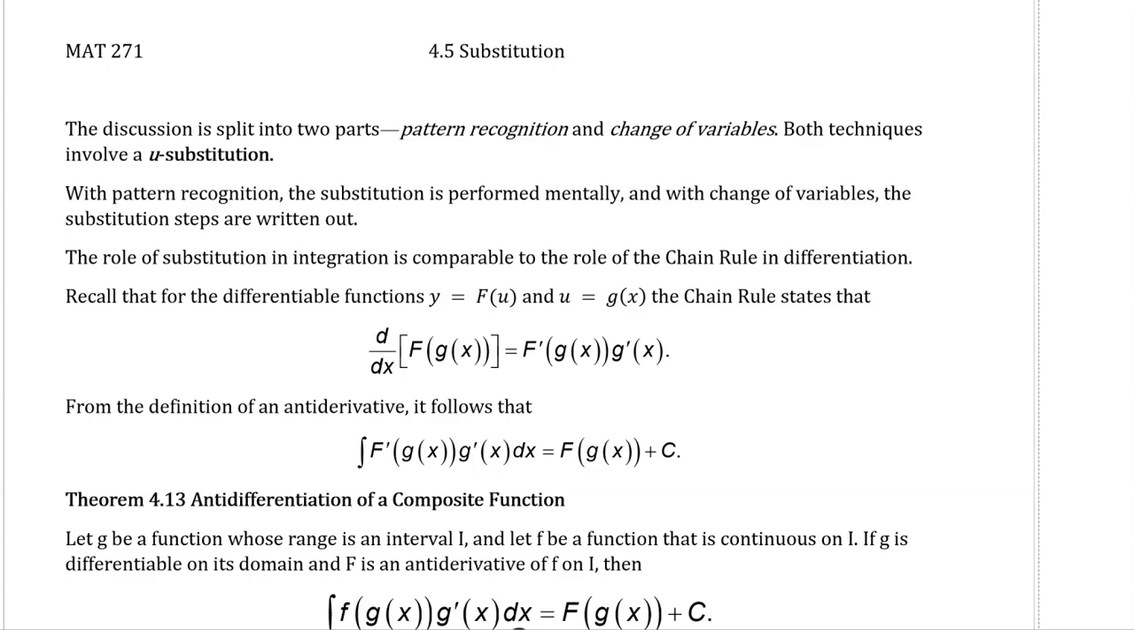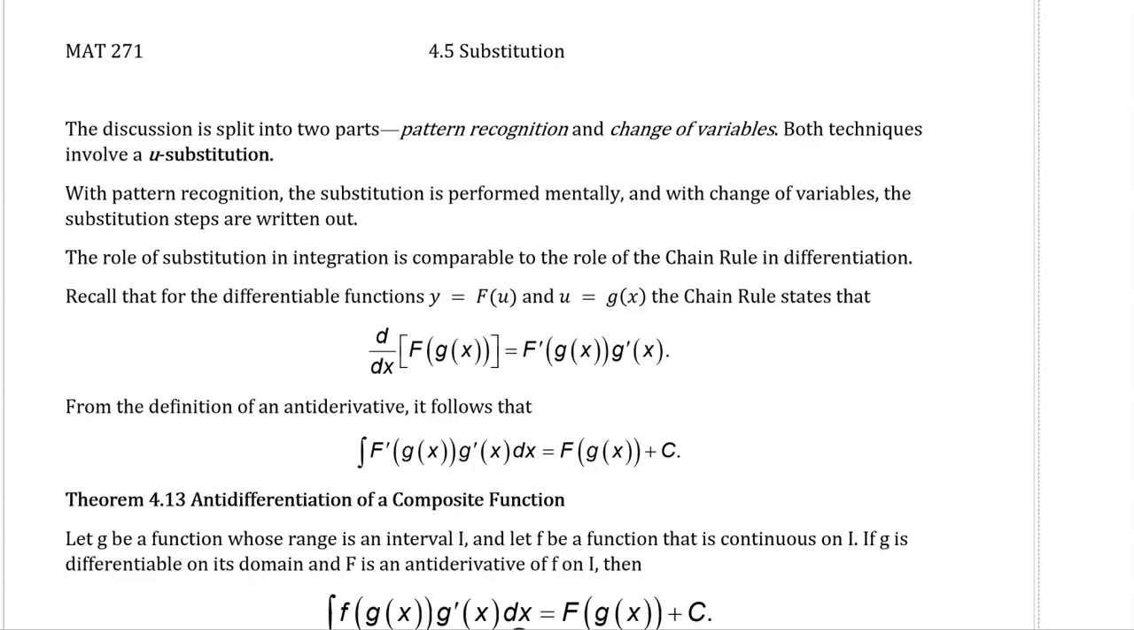So the whole idea behind substitution is really based on the chain rule. A few lessons ago, we learned that if we're trying to take the derivative of a composite function, again, looking at this notation, we can see that we have a smaller function g that has been plugged inside of a larger function f. Chain rule tells us we take the derivative of the larger function f, keep the inside the same, but then multiply by the derivative of the inside.